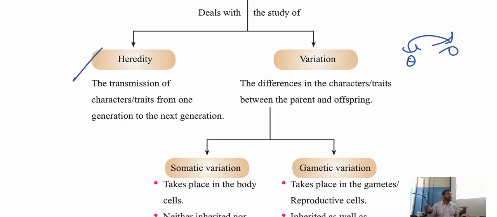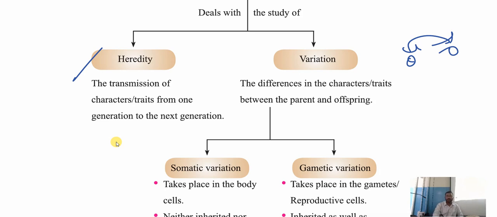Okay, sir. Is there any argument we have to make for this? When I have a pen, I'm telling there is a pen. If I don't have a pen here, I'm telling I don't have a pen. It's a natural concept. But here I have a pen, here I don't have a pen. That is something interesting to learn. So that is what we are going to study about variations in this chapter. Understood what exactly we are going to study? The chapter name is heredity only. About traits only we are studying, but how these traits behave, that is what we are studying in this chapter.